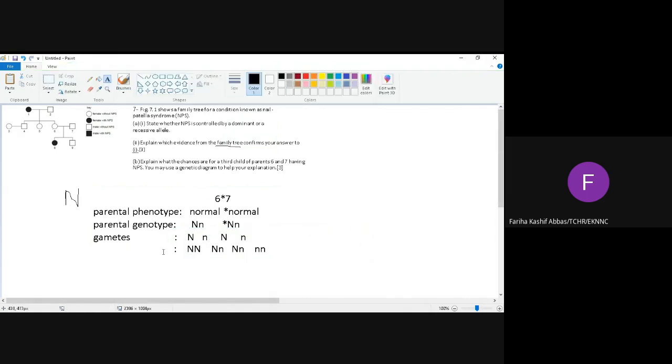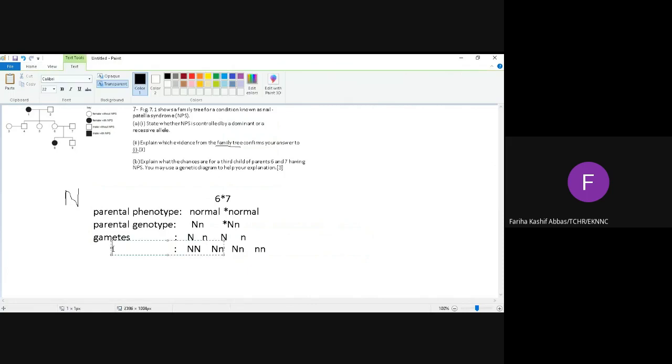Okay. So what's the heading for this? F1 generation genotype. Miss, why do we write F1? F1 means first filial generation, the genotype of the first generation. Okay. Now next, what is the phenotype? What would be their phenotype?